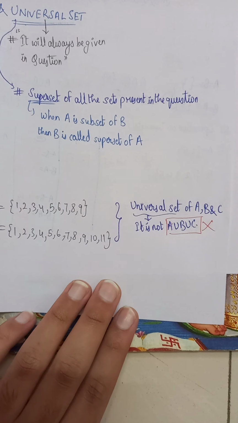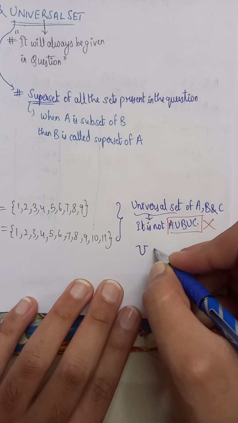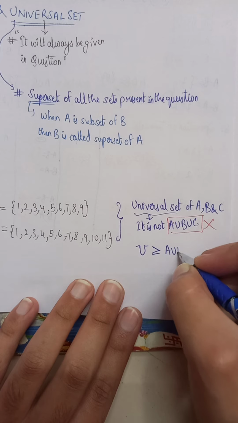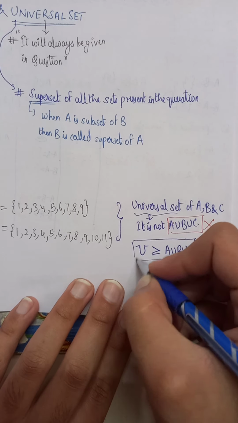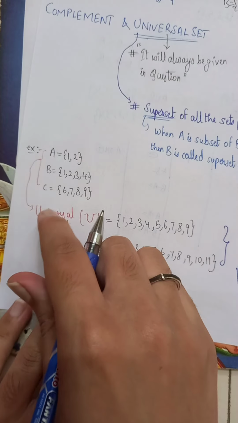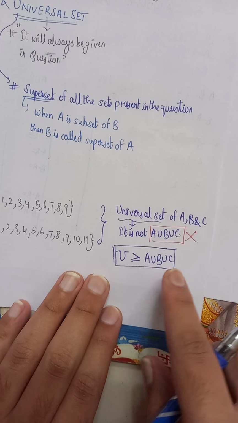It means the universal set can be greater than or equal to A union B union C. This applies to this question since there are three sets.